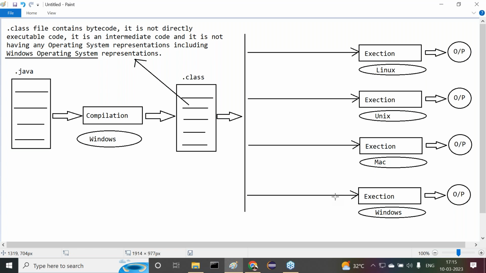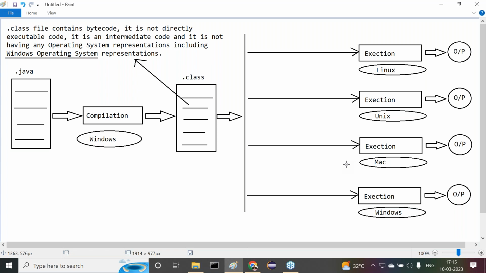Now the point I'm telling you, observe carefully and understand this clearly. It is not possible to execute this bytecode directly on Linux, Unix, Mac, and Windows. Almost the same situation as in C and C++. What we have seen in the case of C and C++, the same situation comes to Java. In this particular situation, the Java people did some manipulation with the bytecode to execute it in all the operating systems.